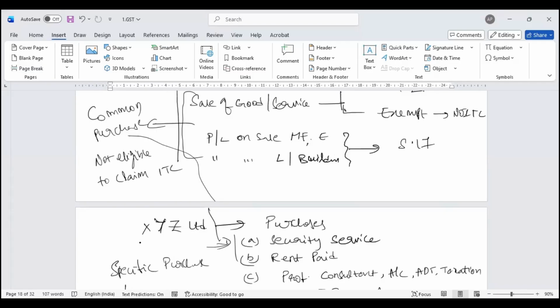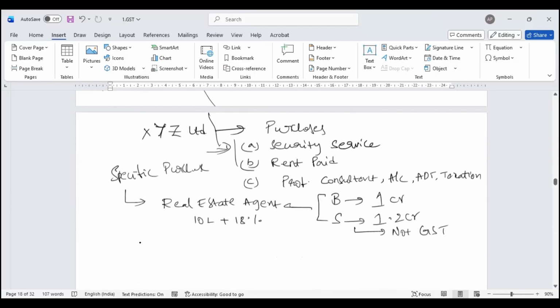Let's take a very simple example. Let's say there's a milk parlor. The person who sells milk, curd, buttermilk, bread packets, and some other edible items, biscuits, etc. The building which he has taken, he sells 90% exempt items, maybe 10% taxable items. Monthly he is paying 10,000 rent, and on 10,000, 1,800 GST. Now, can I claim 100% GST? No, 90% is exempt. So I reverse 90%, I take only 10%, the proportionate input tax credit.